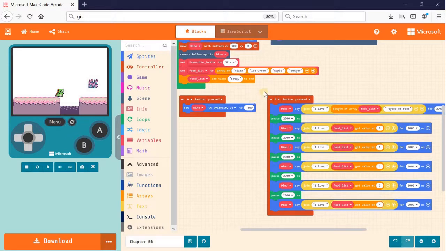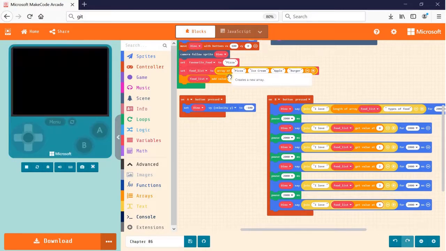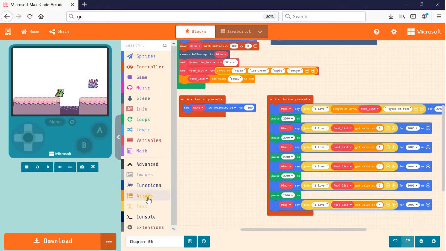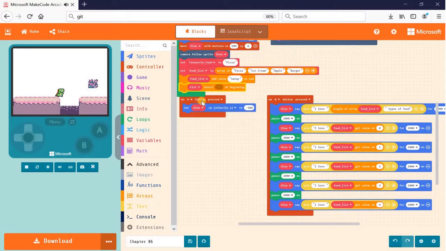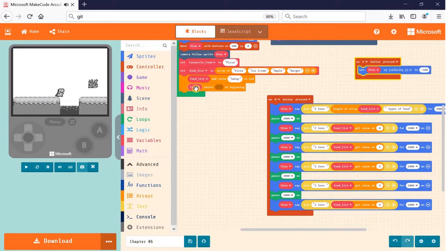Okay, and of course you can also add the value by using the plus sign here, and you just add the value at the end over here. But in the event you need to add the value at the front of the array instead, then you can utilize the block under the array category. There's another one that says list insert at beginning. So let me drag that in. Let me move this away and say food list. Let me copy this text block. And for this one, we can say papaya.